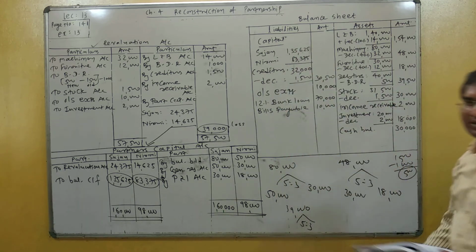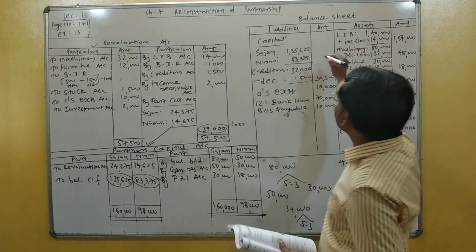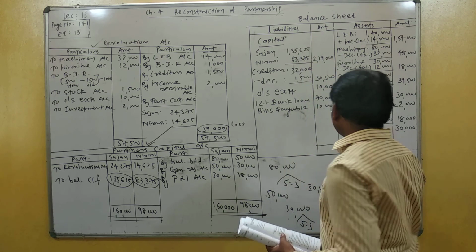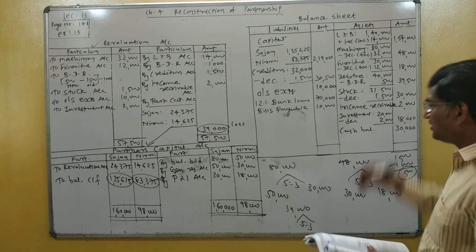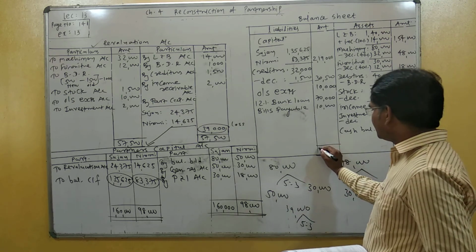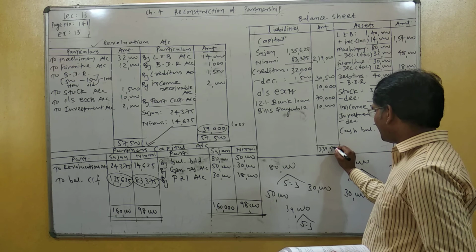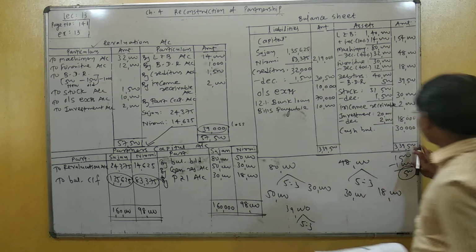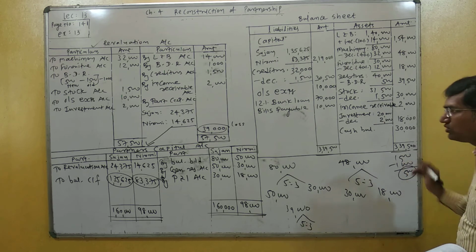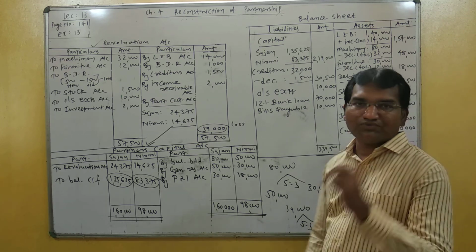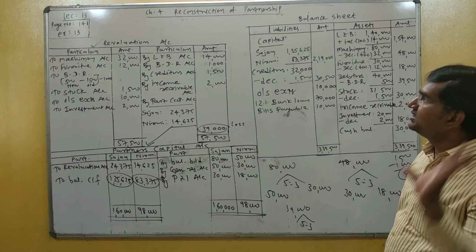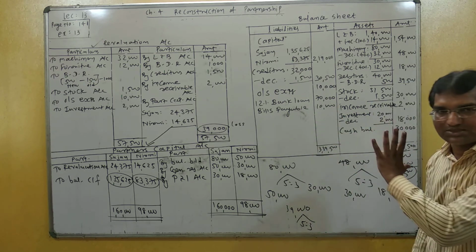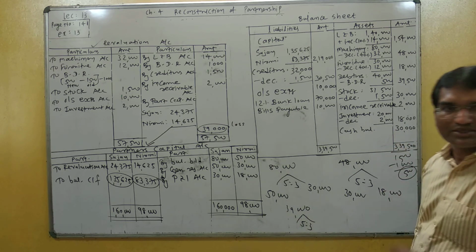Total of partner capital, outer column, 2,19,000, and finally the total of the balance sheet. The total of the balance sheet is 3,39,500. Understand? So this is a long question of chapter number 4, reconstruction of partnership: revaluation account, capital account and balance sheet. Understand? Okay, thank you very much.